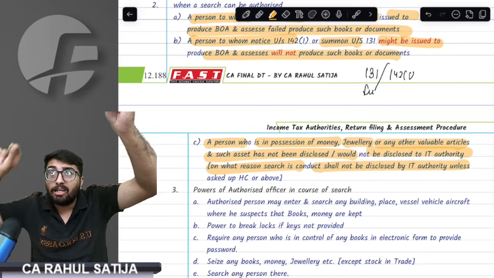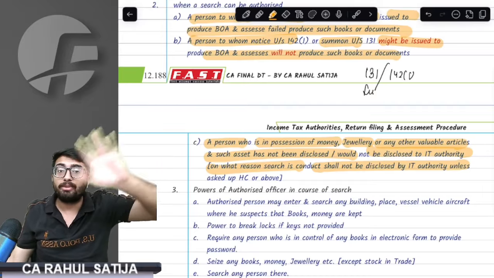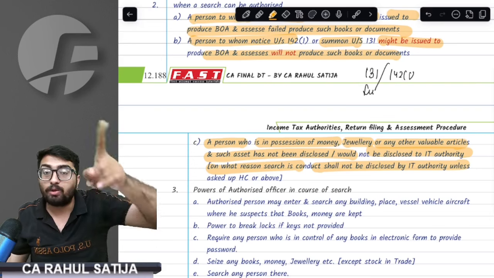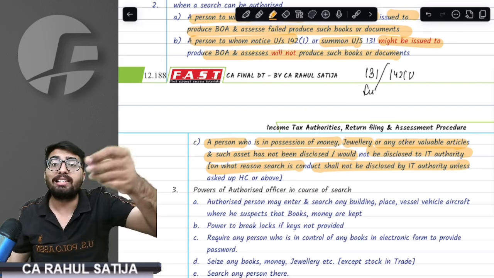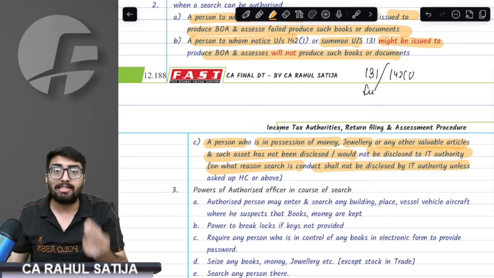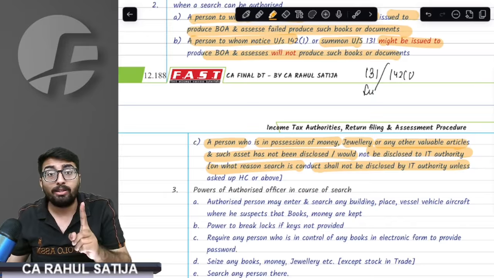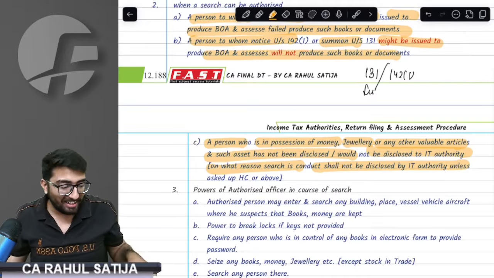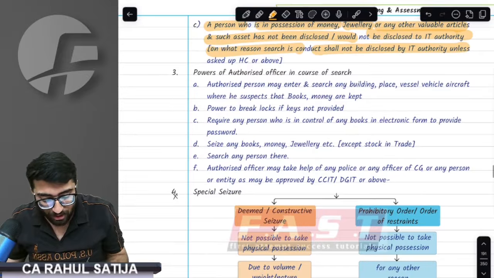Can I request ITAT to ask why such search has happened against me? ITAT also cannot ask. Only High Court can request the department to tell the reasons why search has taken place. What kind of information was found against me for which search has taken place? This can be only told by department to High Court. Nobody below that. Hours during the search.